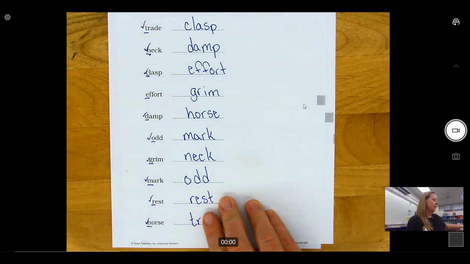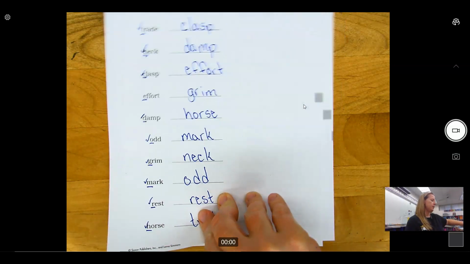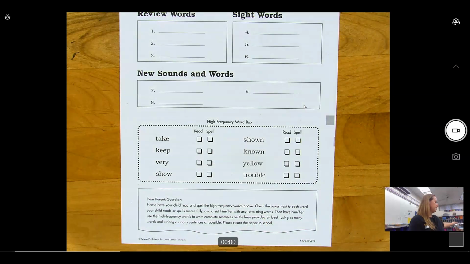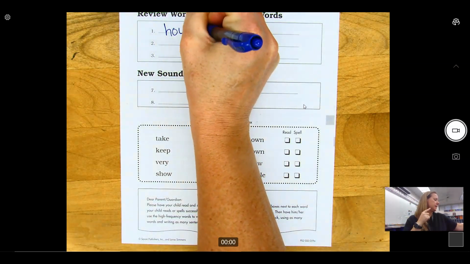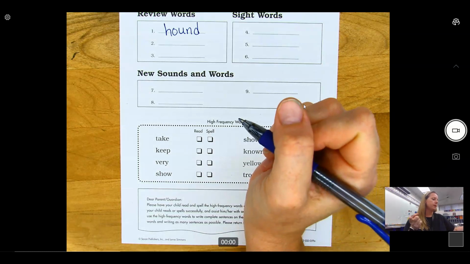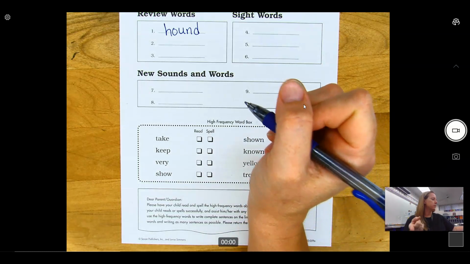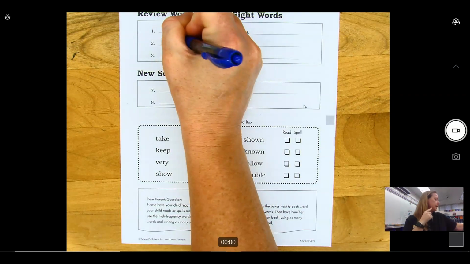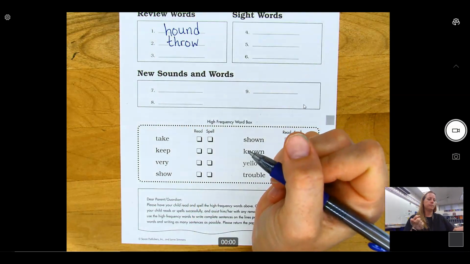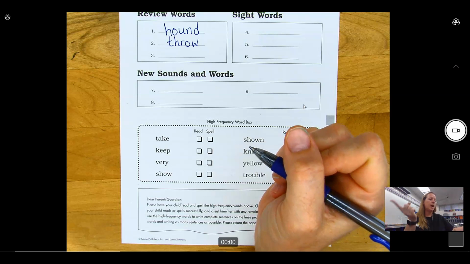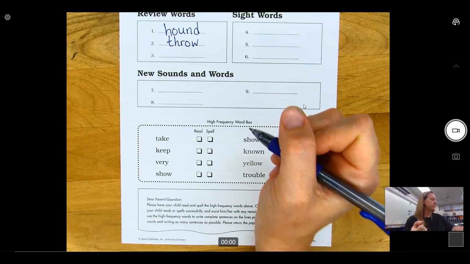Okay, so go ahead to your next page, review words. Number 1, echo after me, hound. H-O-U-N-D. Number 2, throw. T-H-R-O-W. And number 3, freshest.